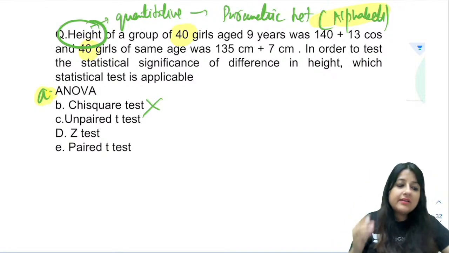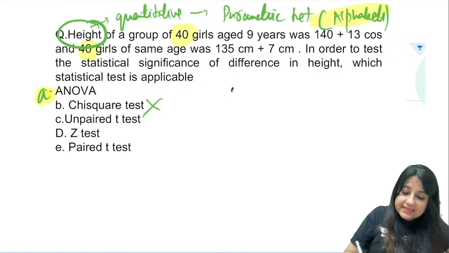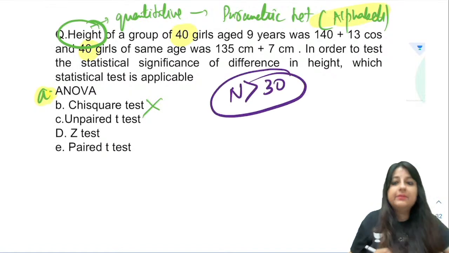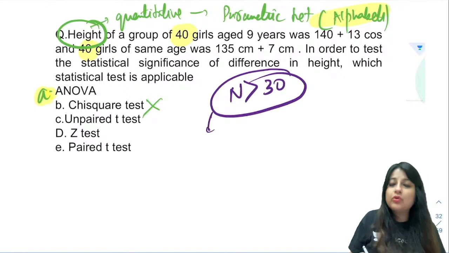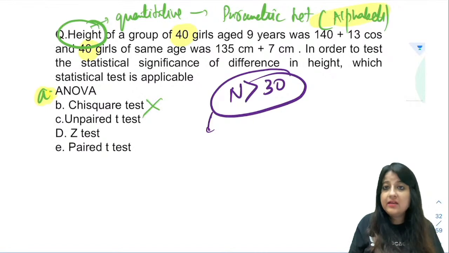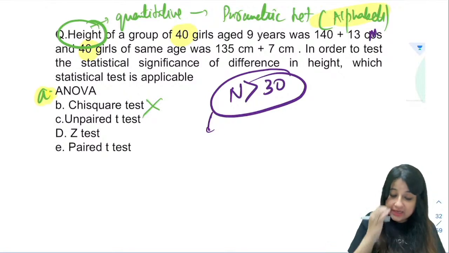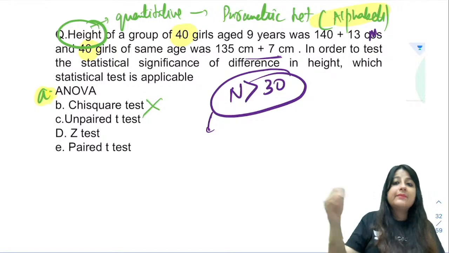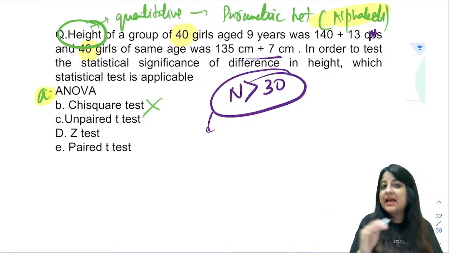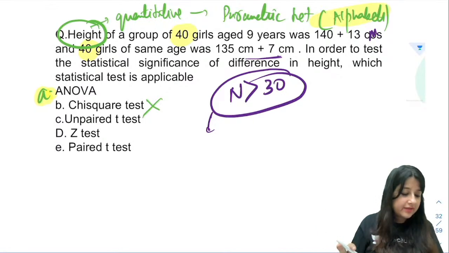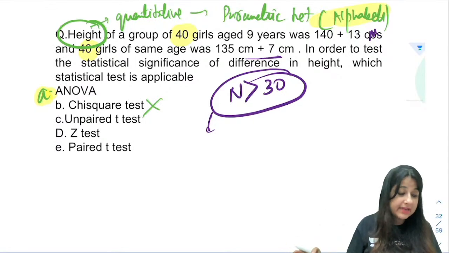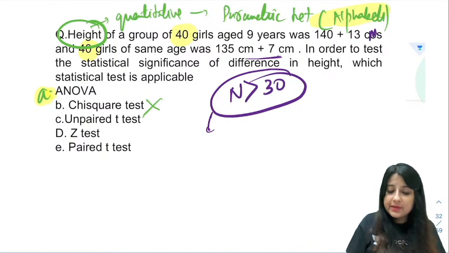So here the trick that you have to use is that my sample size has become more than 30. When the sample size has become more than 30, in place of t-test... if the sample size was not mentioned, which one would you have taken? Everyone is writing 40 girls aged 9 years was so many centimeters and 40 girls of the same age was so many centimeters. That means here you have two groups. So you would have used an unpaired t-test, not a paired t-test, because we have two groups.